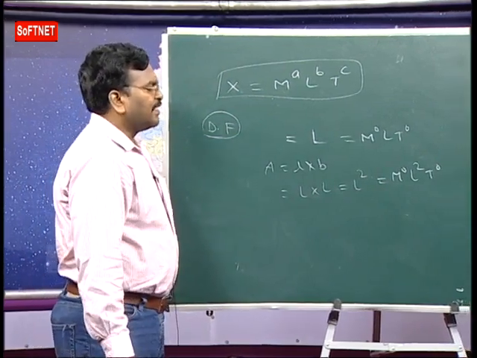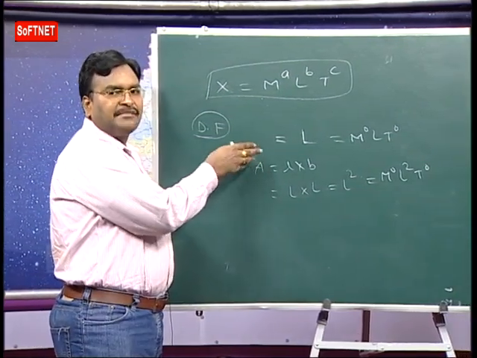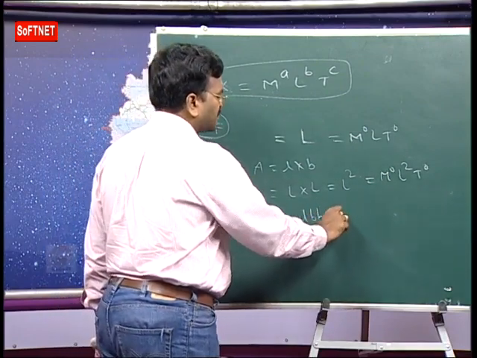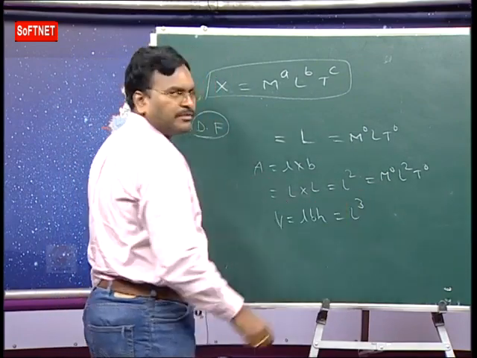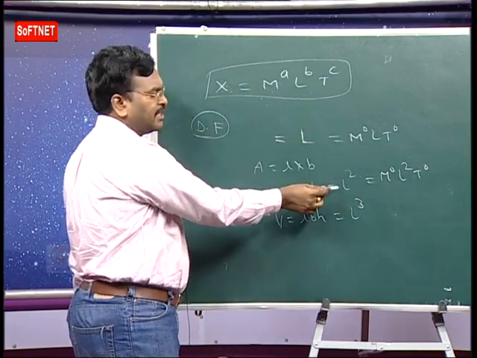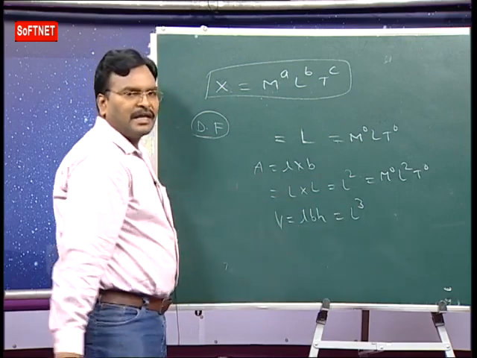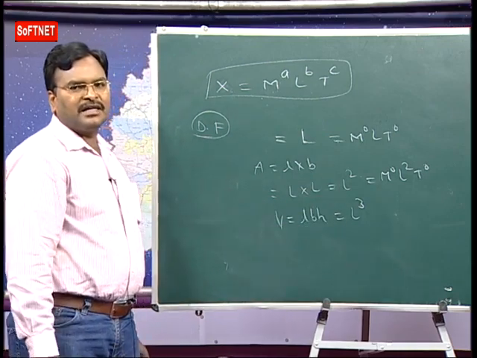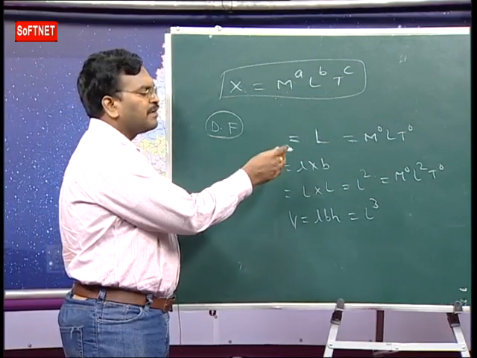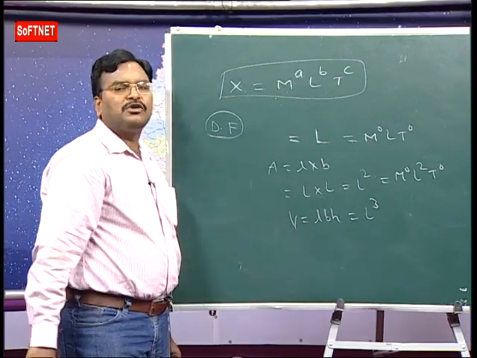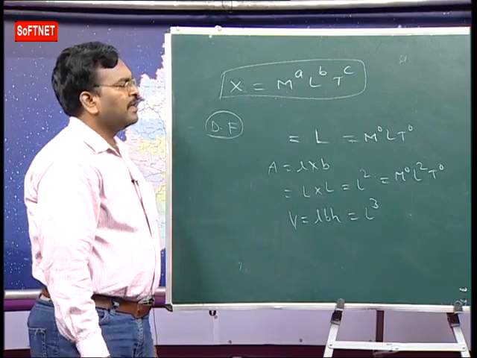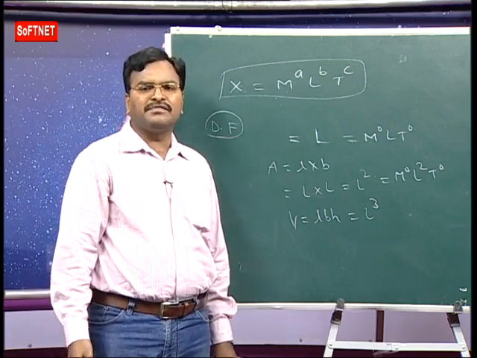So what are dimensions? Dimensions are the powers. In case of volume how much? LBH, so L cube. In case of length, dimension of length is 1. In case of area, 2. In case of volume, 3, like that. Dimensions are the powers to which the fundamental quantities are raised to obtain the dimension formula of a given physical quantity. Now, here we discuss dimension formulas of different physical quantities.